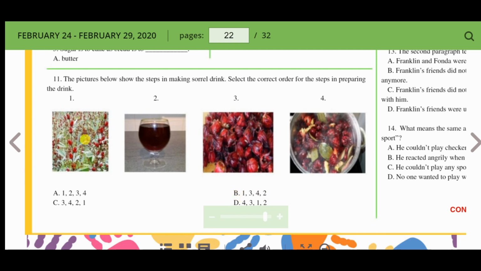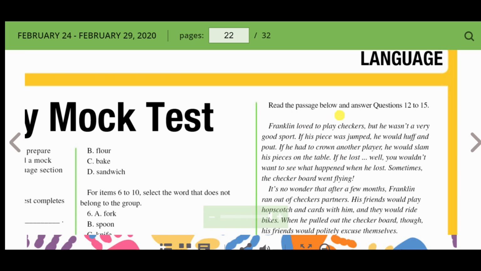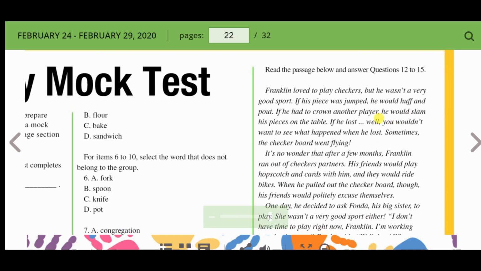First, sorrel is in the bush. We pick the sorrel, we prepare it in a pot, and then it is served in a glass. It says now, read the passage below and answer questions 12 to 15.